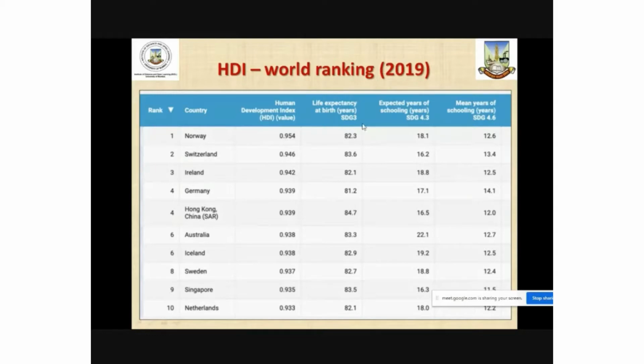The average life expectancy is about 82 years, and the rest of the indices are here. This is followed by Switzerland, Iceland, Germany, Hong Kong, Australia, Sweden, Singapore, and Netherlands. So Norway, Switzerland, Ireland, Germany, and Hong Kong are the top 5 countries in the HDI ranking.